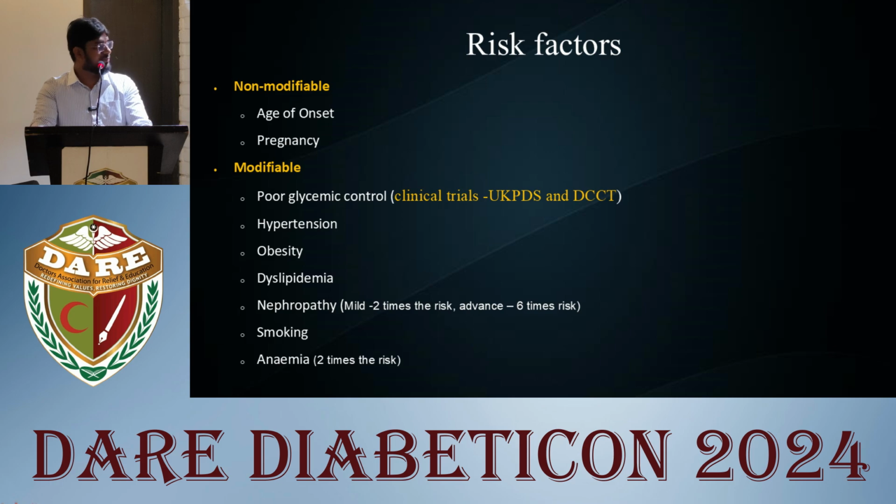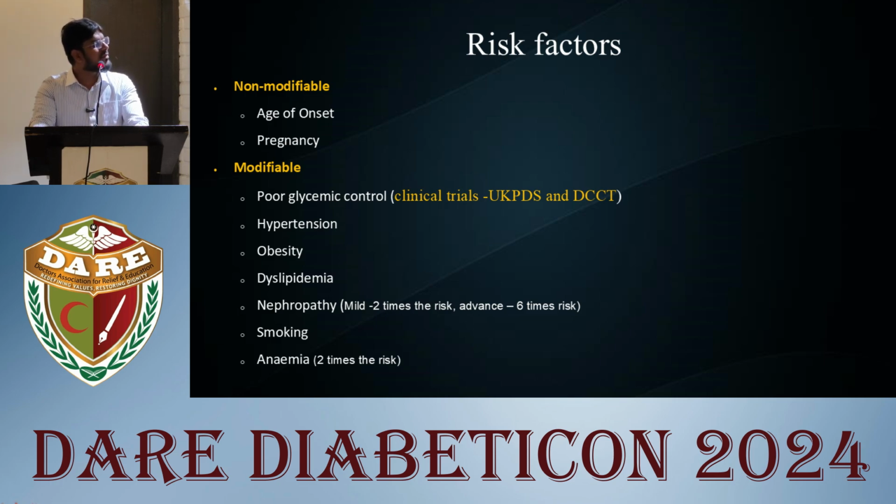Hypertension is also an important risk factor for developing diabetic retinopathy, which is also shown in the United Kingdom Prospective Diabetes Study: reducing systolic blood pressure by 10 millimeters and diastolic pressure by 5 millimeters severely reduced the progression of diabetic retinopathy. Obesity and dyslipidemia are other risk factors.